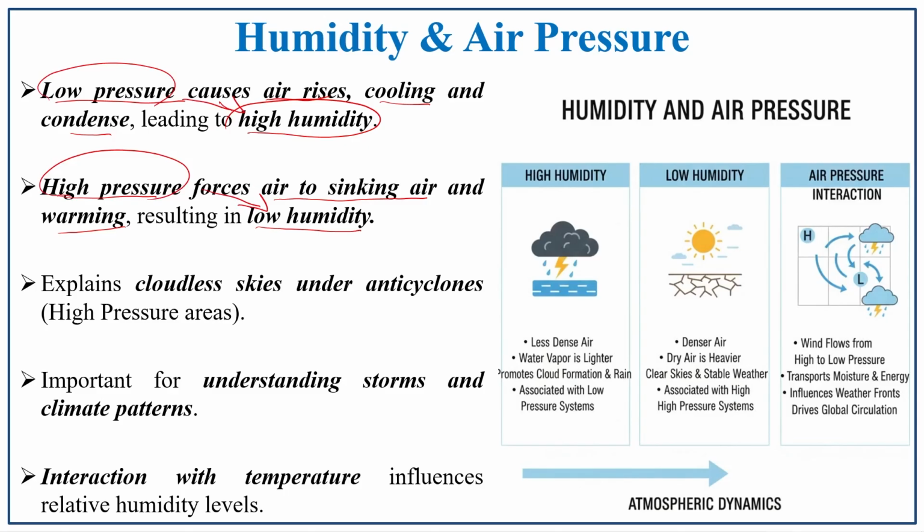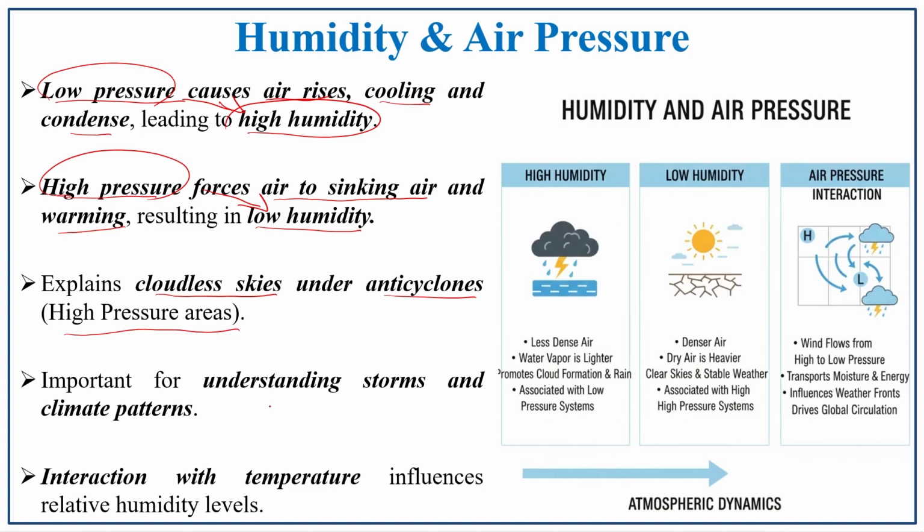So, this was the case of air pressure. It explains the cloudless skies. If it is a high pressure system, the anticyclone, imagine that under the anticyclones what happens: it is a clear sky situation. So, there are cloudless skies and the region will be a high pressure region.